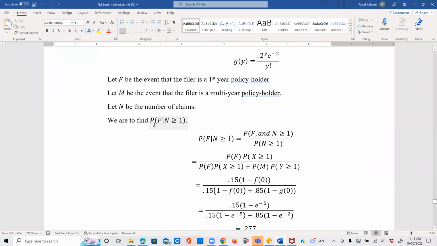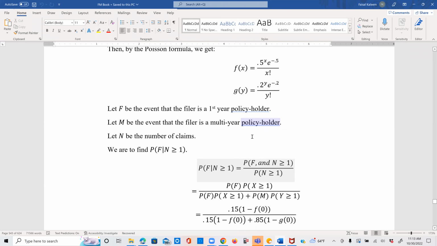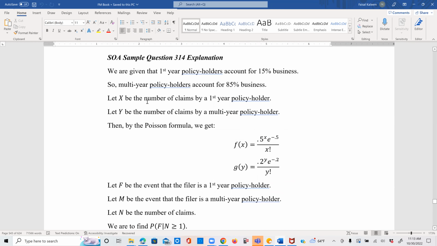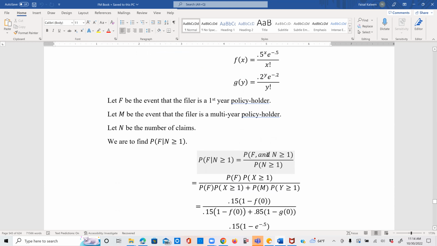So we have to find the probability of F given N greater than or equal to 1, which by our fundamental formula would be the probability of F and N greater than or equal to 1, divided by the probability N greater than or equal to 1. And so 'and' means multiplication. The top becomes the probability of F times the probability X greater than or equal to 1, because if it's a first-year policyholder, then the number of claims, which we are calling X, replaces N. So this would be P of F times P of X greater than or equal to 1.